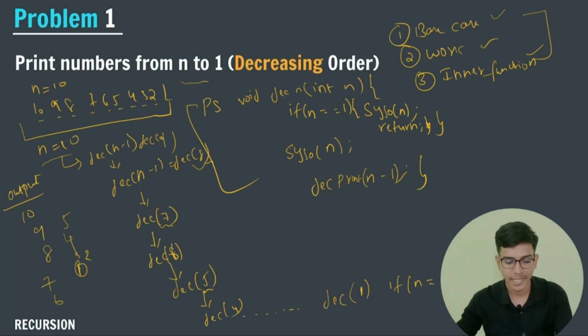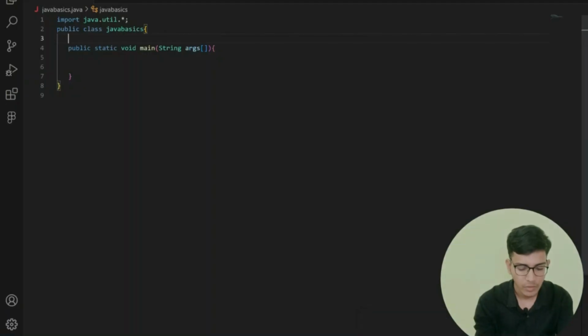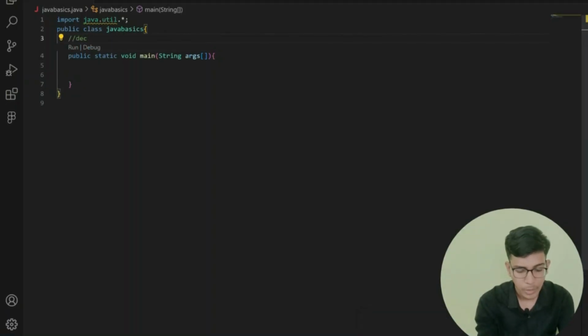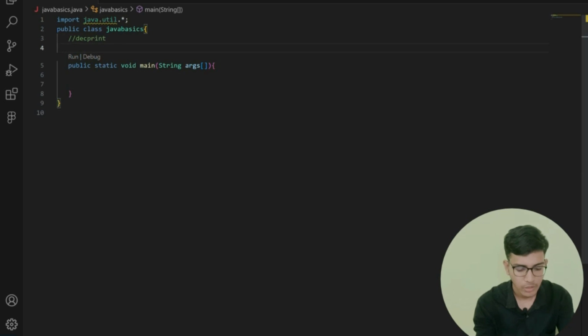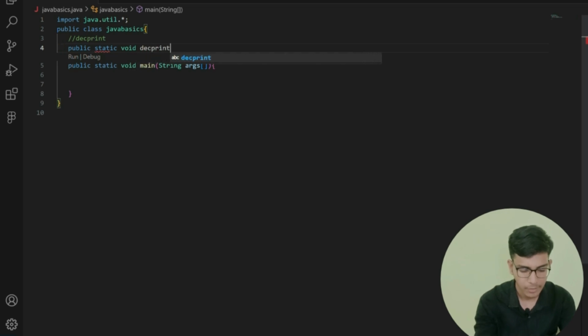Now let us code this thing. After that, we will analyze how memory takes place and how the call stack works in the recursive approach for this particular question. First of all, I am going to create my dec print function. For that, I am going to create public static void decPrint, and I am passing the n value.